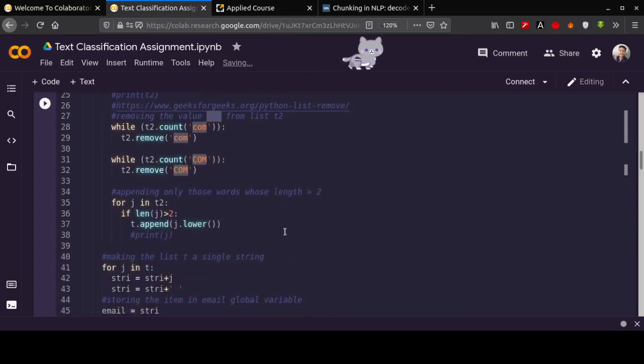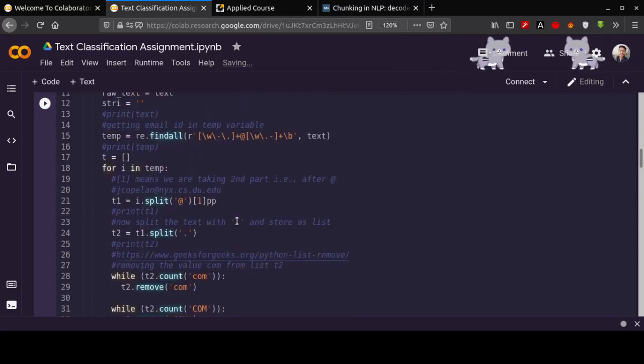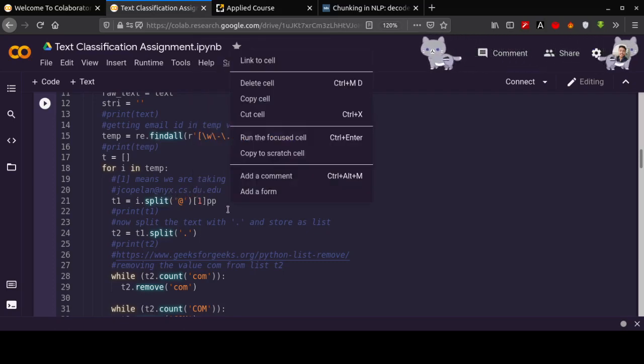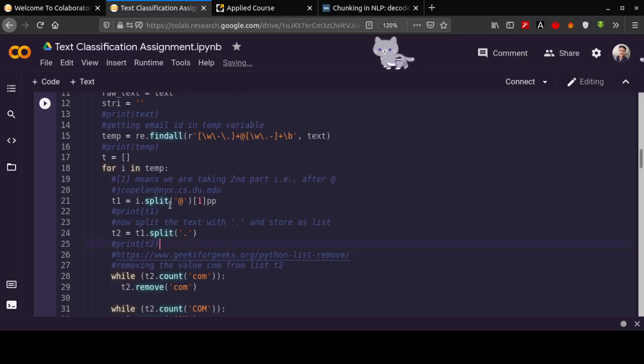After removing it, we have to keep only those words whose length is greater than 2. Here we have nyx, cs, du, edu. So we have to remove cs and du because they are 2 letter words. We will only keep nyx and edu.